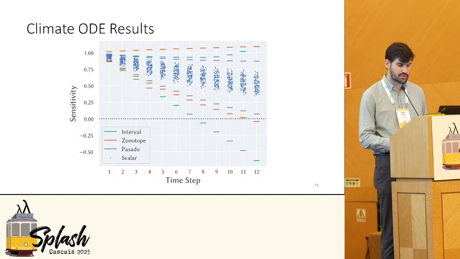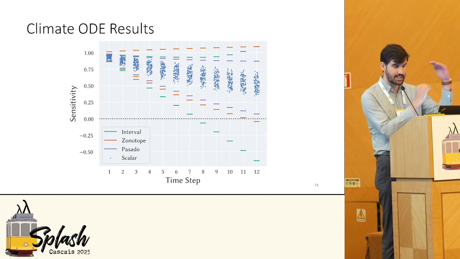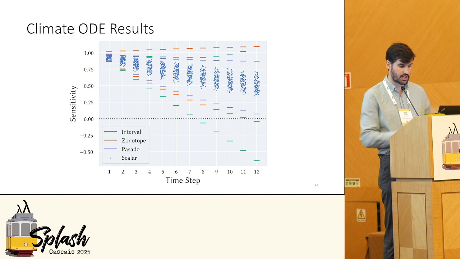So here are the results, and what I'll first point out is that these blue dots represent the value of performing the automatic differentiation for individual points without using abstract interpretation. If one were to just sample points in those intervals that I mentioned and just run the automatic differentiation on just those points, you would get these blue dots. And hence, the goal is to try to tightly enclose these blue dots as tight as possible.